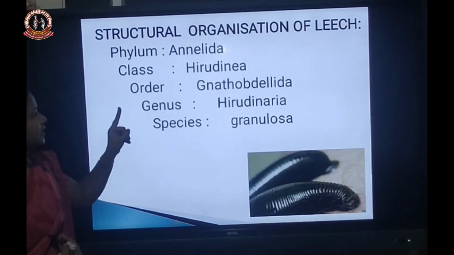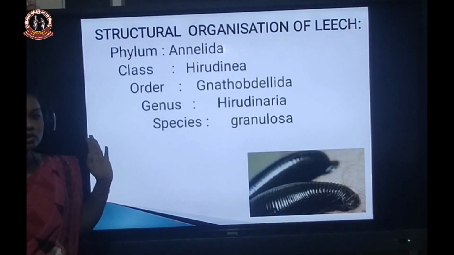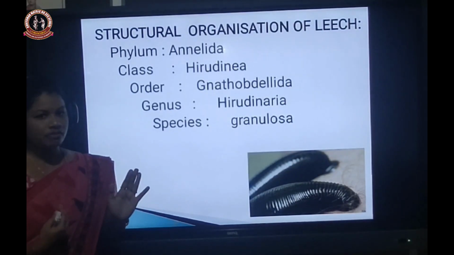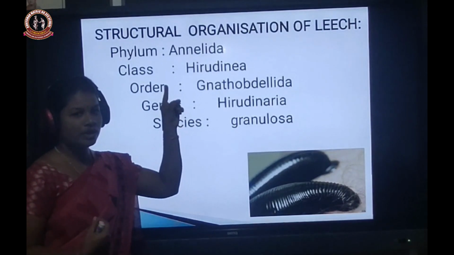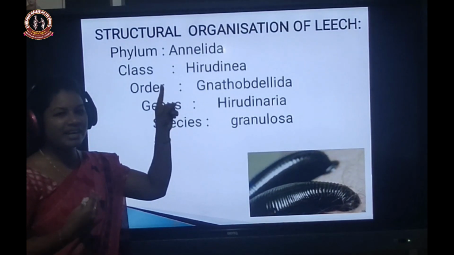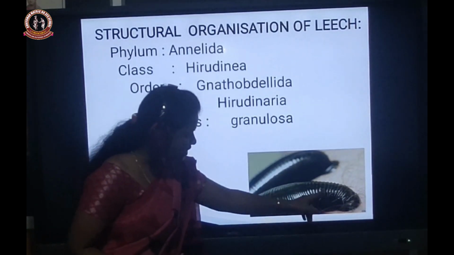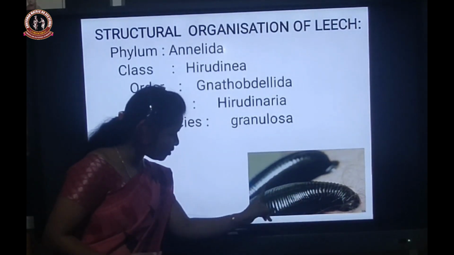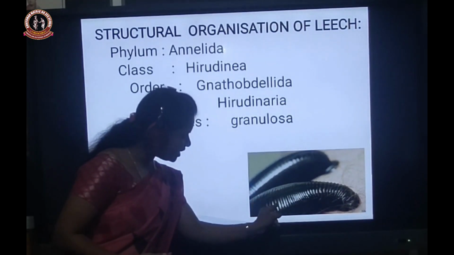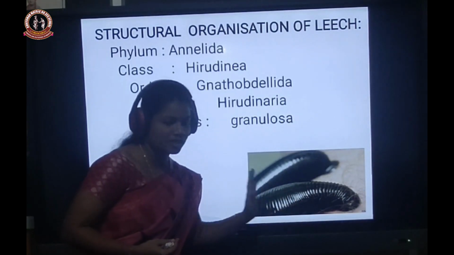The leech comes under phylum Annelida. So what kind of animals come under phylum Annelida? In Latin, annulus means a ring-like structure. You can see in this diagram, this is leech. In this diagram you can see the external appearance has several ring-like structures, lines.